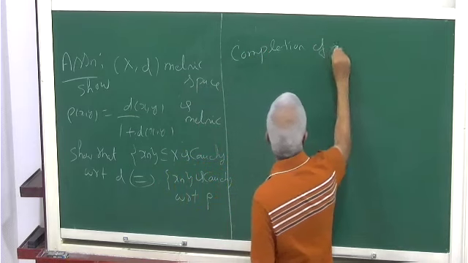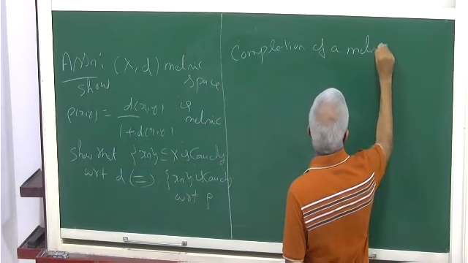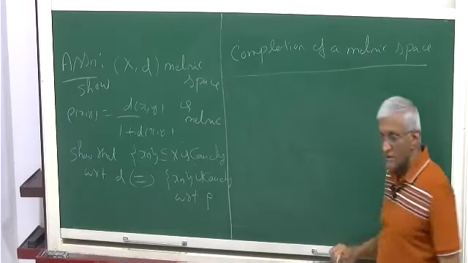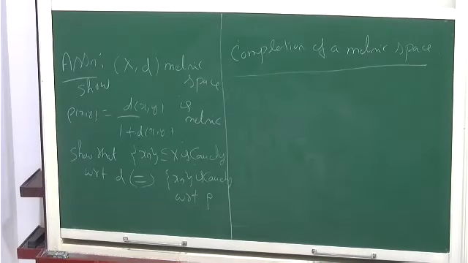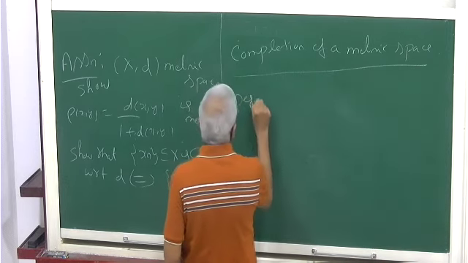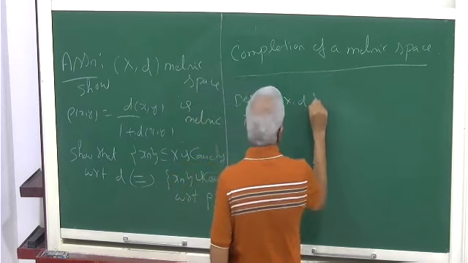Completion of a metric space. So this is a construction. If you have a metric space, you have an embedding. So let me write the definition. Okay. (X, d) is a metric space.